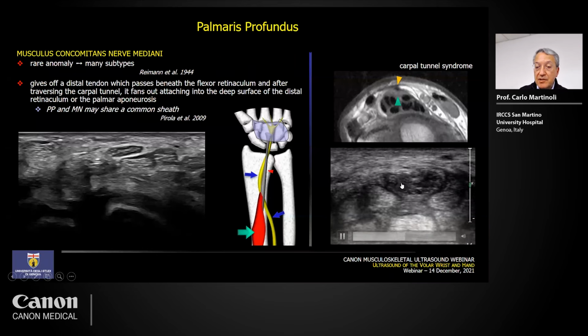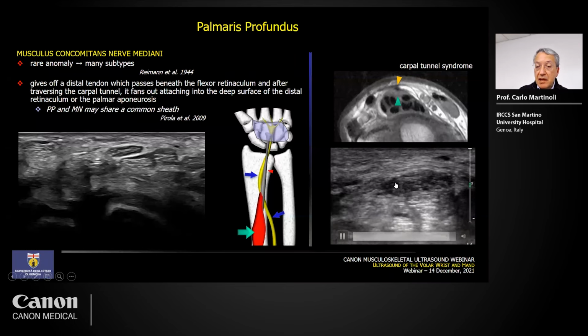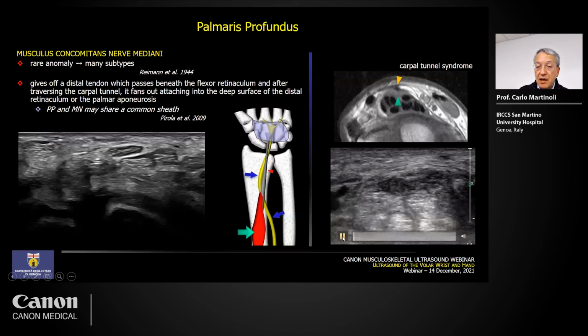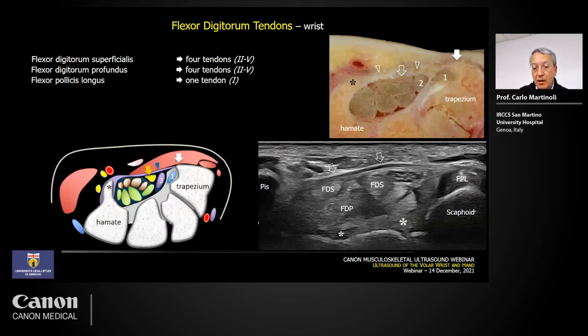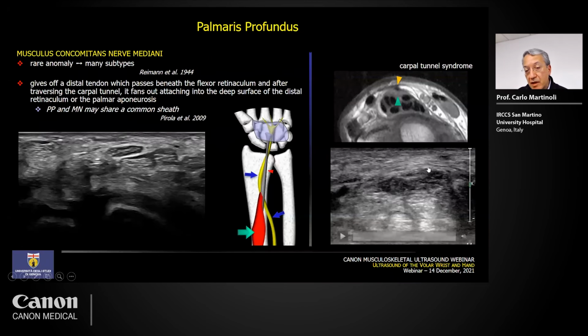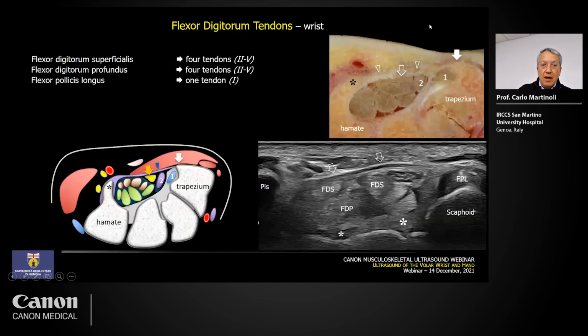You see during flexion, the tendon presses the median nerve, and you can see some kind of deformity of the median nerve, which assumes a saddle shape, as you saw before.